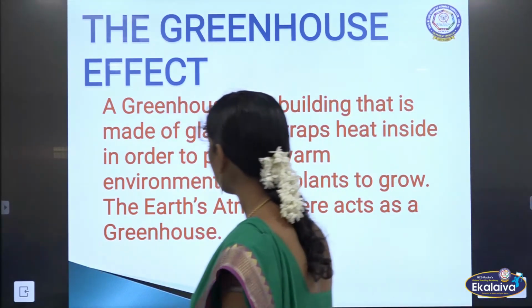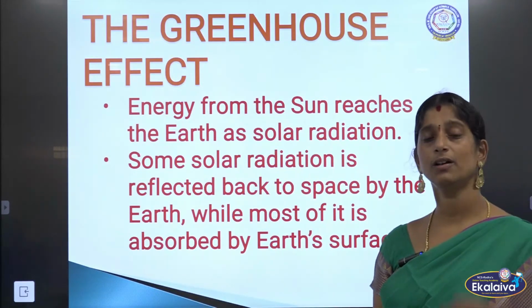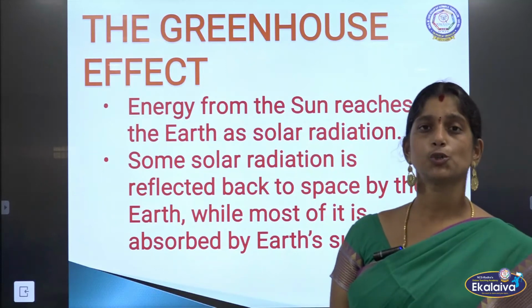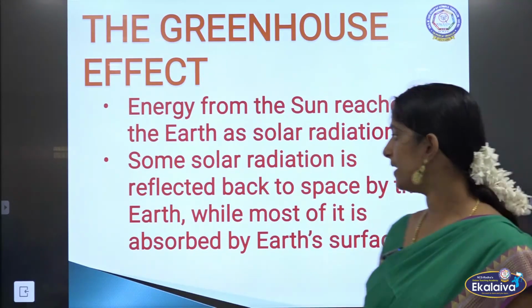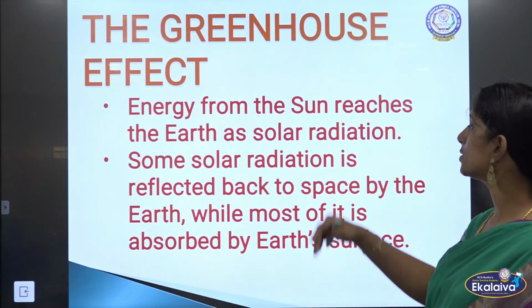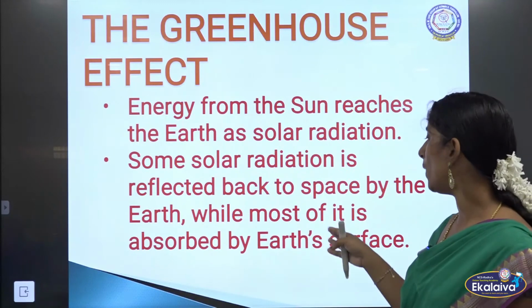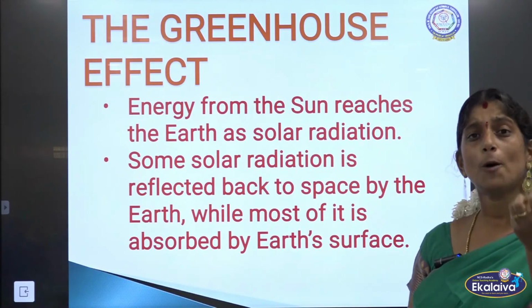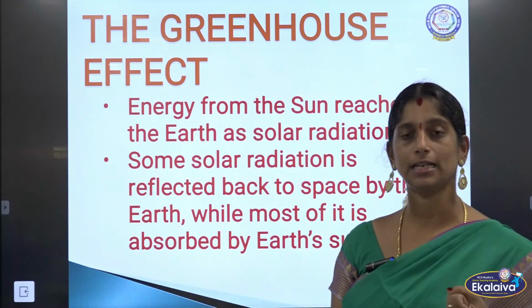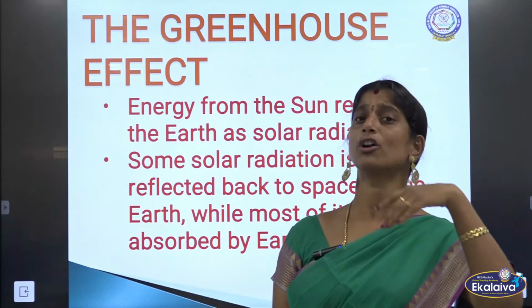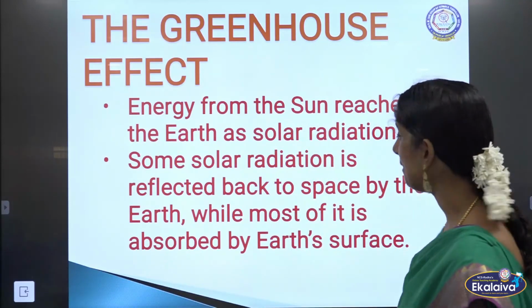Is that clear? So now what happens? Energy from the sun reaches the earth as solar radiation. Then what happens? Some solar radiation is reflected back to space by the earth, while most of it is absorbed by the earth's surface. So most of the radiation is being absorbed by the earth, and some of the radiation automatically bounces back to the space. It reflects back to the space.